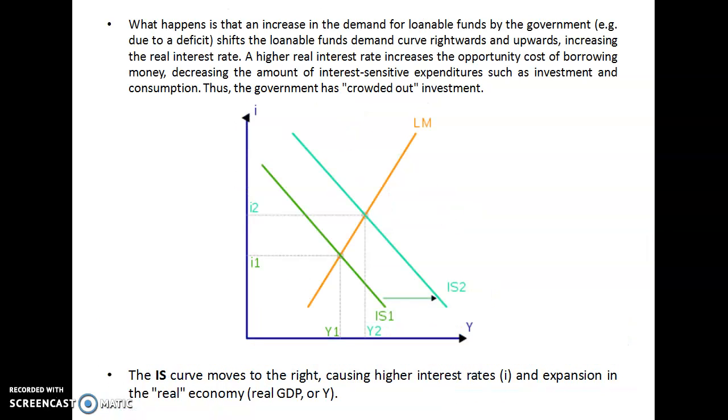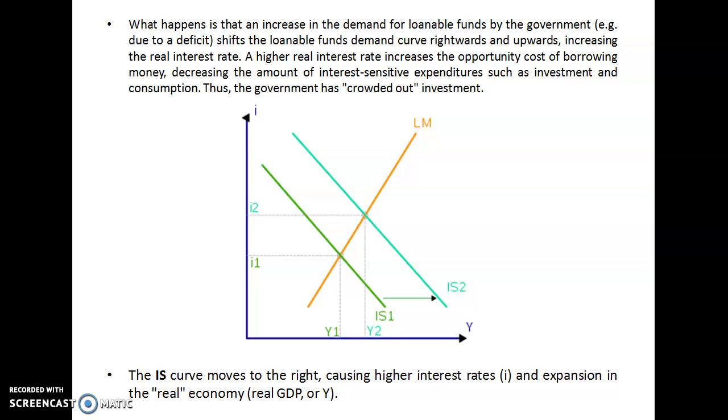The same phenomenon can also be explained with the help of the LM curve. What happens is that an increase in demand for loanable funds by the government, due to deficit financing, will shift the loanable fund demand curve rightwards and upward, increasing the real interest rate. A higher real interest rate increases the opportunity cost of borrowing money, decreasing interest sensitive expenditure such as investment and consumption. Thus, the government has crowded out private investment.